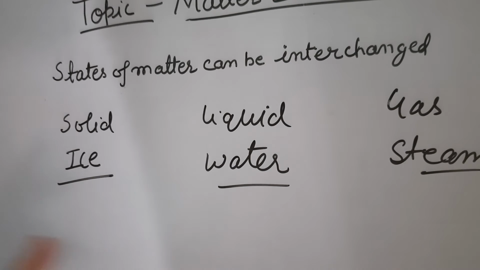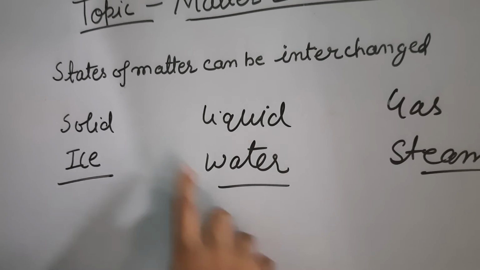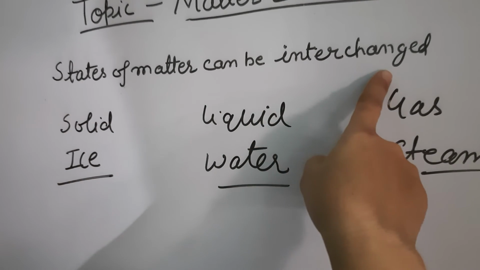Students, you might have observed that sometimes if we boil water for long hours, then half of the water evaporates as steam. अगर हम किसी पानी को बहुत तेज़ बॉईल कर देते हैं तो क्या होता है, half of the water just moves away in the form of steam. So in this way the states of matter can be interchanged.